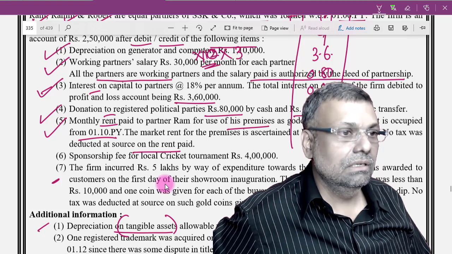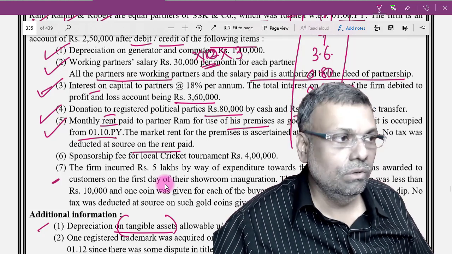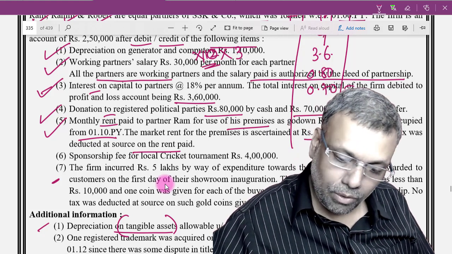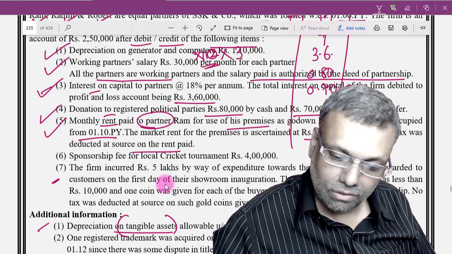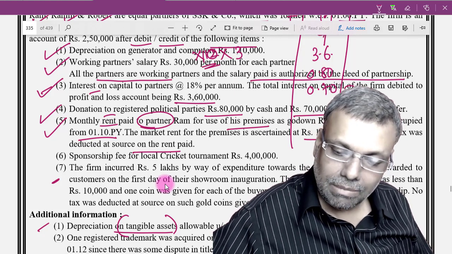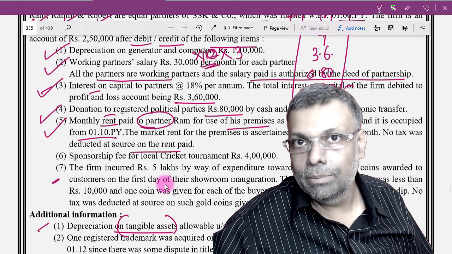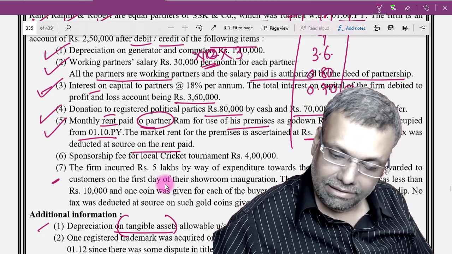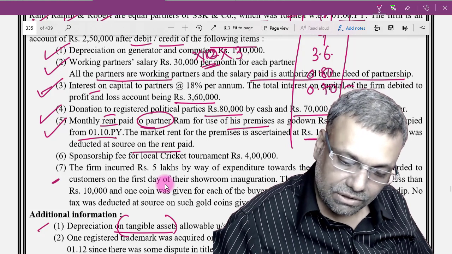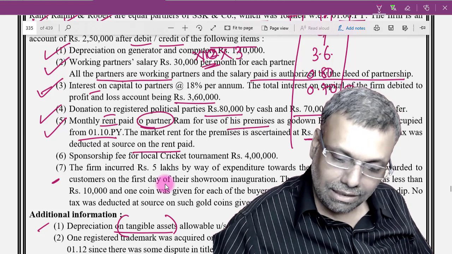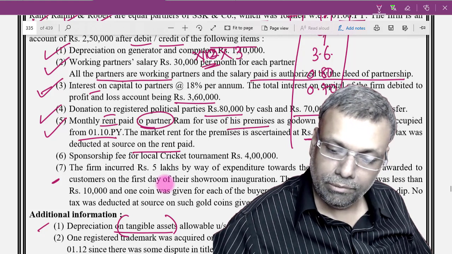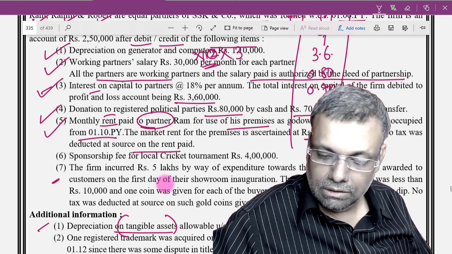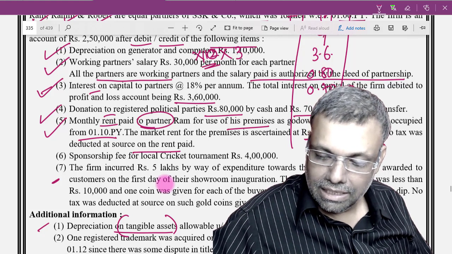whatever is the rent of this particular godown, it is first of all a related party transaction. That is one of the points, because it is paid to the partner. Okay, and market rent is only 15,000. So related party transaction, first of all the disallowance will come into picture. Let me check how much it comes from 1st of October. That means October, November, December, January, February, March. So it is 6 months, 6 months into 15,000. This is a related party transaction and it is 90,000.